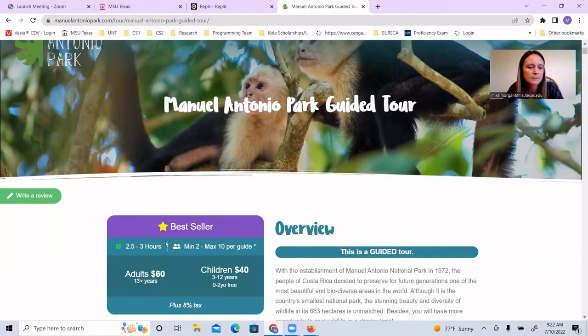So we have here the price for a ticket for an adult and the price for a ticket for a child. Also, if a child is 0 to 2, their ticket is free, and there is an 8% tax. So we are going to write a program that is going to allow a user to enter whoever is going to be entering the park, whoever needs tickets, and it's going to tell us the total bill that they would have to pay to go on this tour.